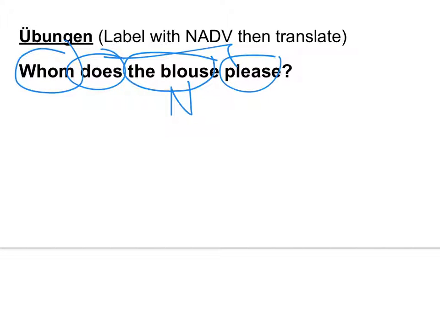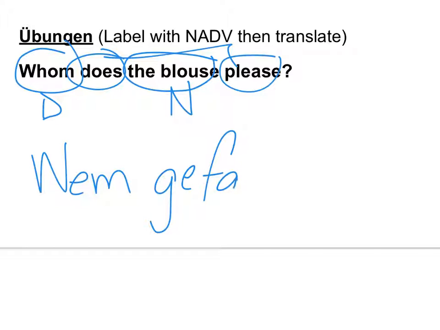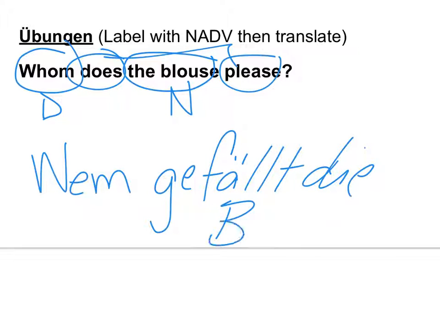What is the verb to please? Gefallen. What's special about gefallen? It has the umlaut. It's a dative verb. So, wem gefällt die Bluse? Okay? Gut. Tschüss, bis morgen.